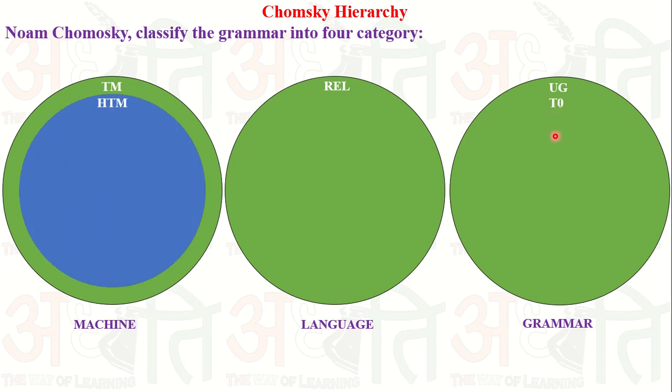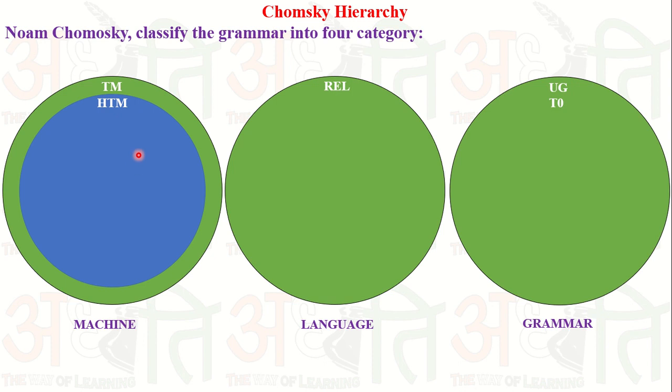Now, the halting Turing machine; in the previous video we discussed the halting Turing machine. If a particular Turing machine always halts, either in a final state or a non-final state, it is simply known as a halting Turing machine. Here I take a loop inside a loop, like in a Venn diagram. All halting Turing machines are Turing machines. So the inner circle is always the subset, and the outer circle is the superset.